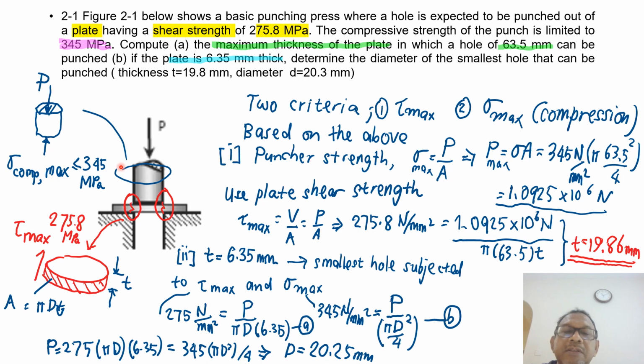So this question is trying to make you think, how do you obey two conditions? First is the compressive strength, second is the shear strength. And that is perhaps the overall thinking skill that is required from you. So we move on to the next question.